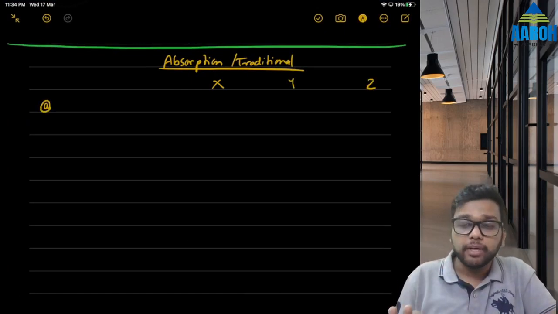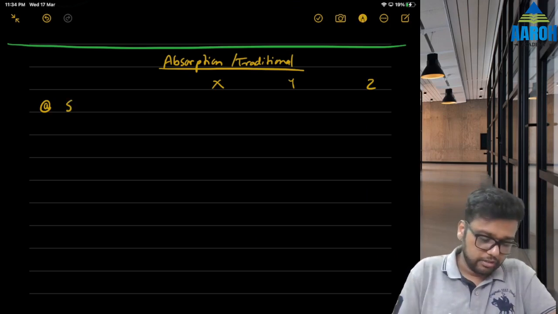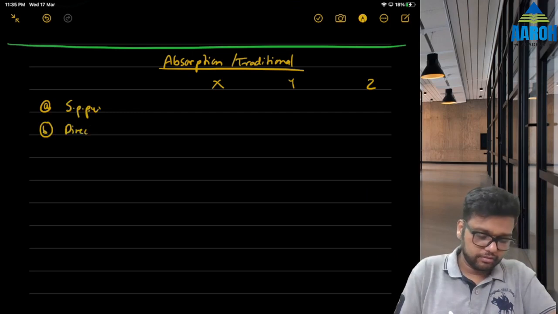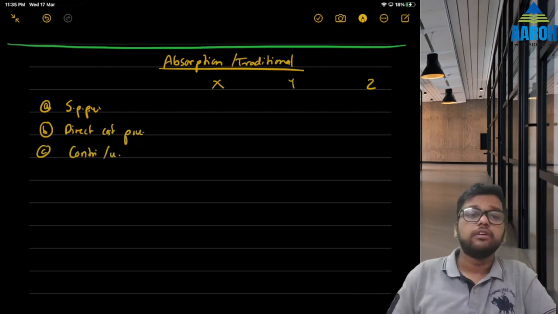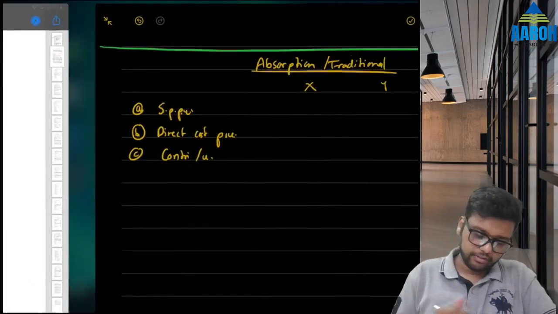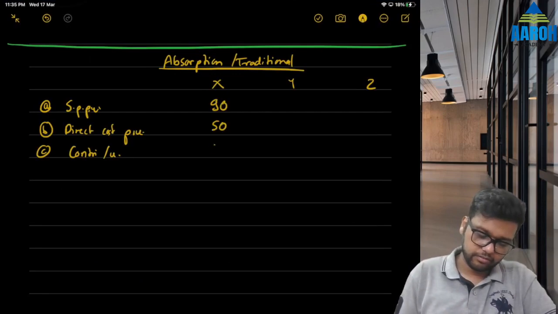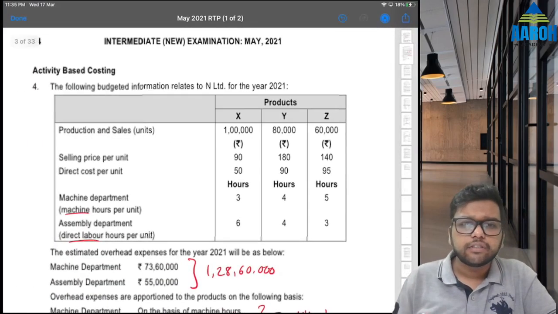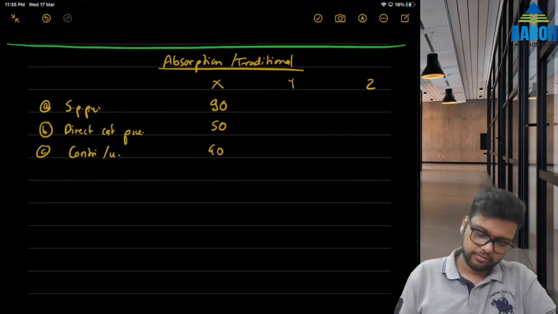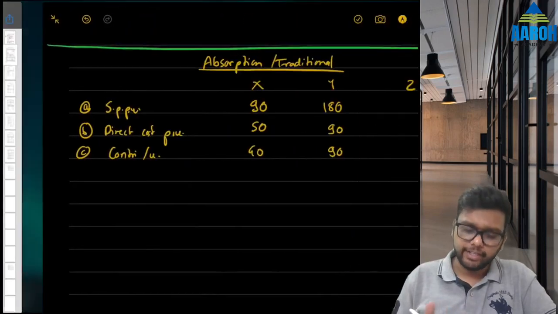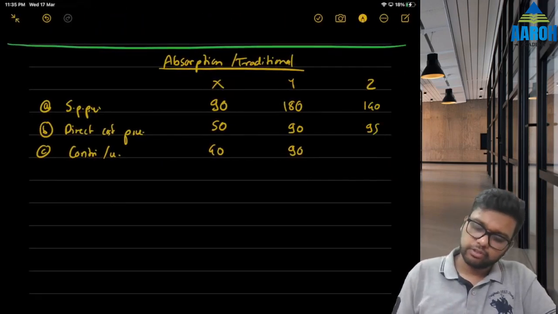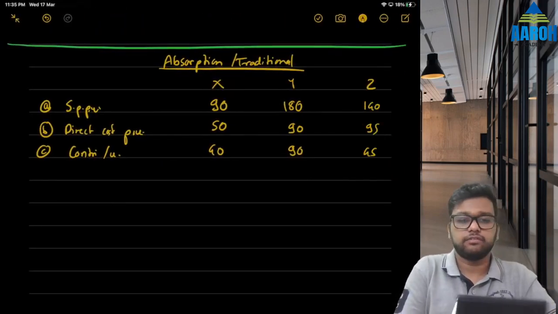As much as possible go on per unit basis, then only convert to total. So selling price per unit is given and direct cost is also given per unit. So we can directly find contribution per unit. Let's see, 90, 50, so 40. Then for Y it is 180, 90, so 90. For Z it is 140, 95, so 45, right? Yes.